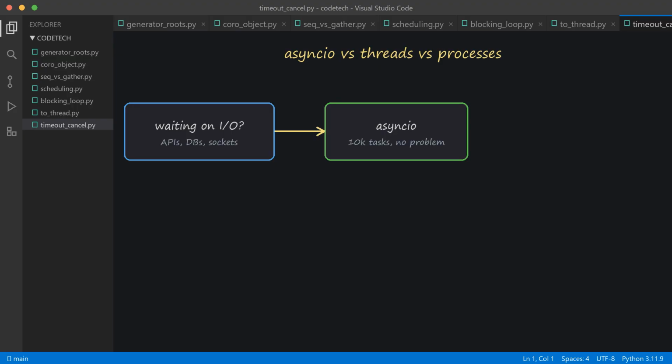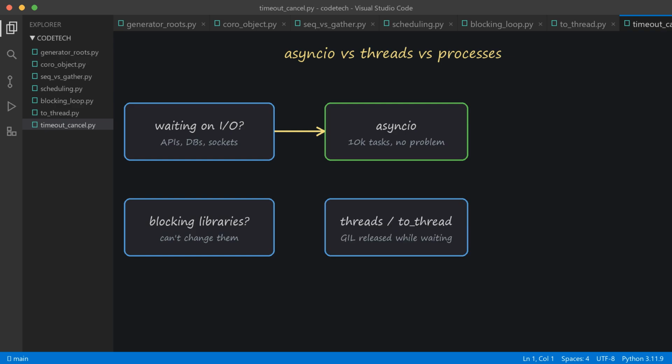Is it waiting, but through blocking libraries you can't replace? Threads, or asyncio with to_thread as the adapter. A few dozen threads waiting on I/O is a perfectly respectable architecture, and often simpler. And is it actual computation, number crunching, parsing, image processing? Then neither helps. One thread, one GIL, remember, you want processes or a library that releases the lock.